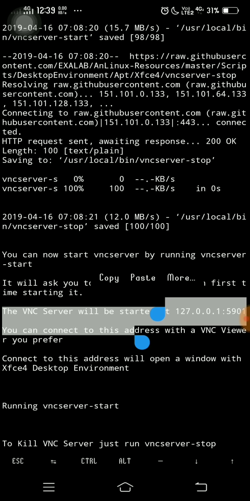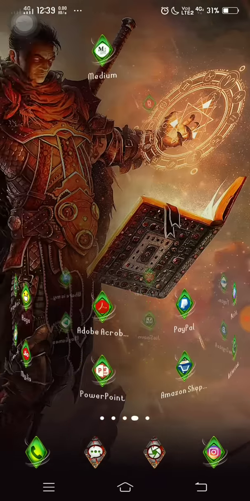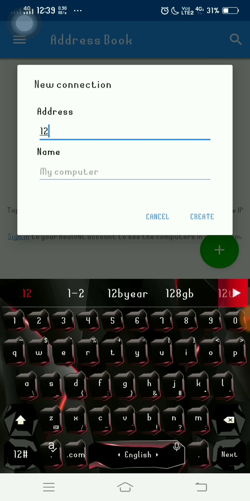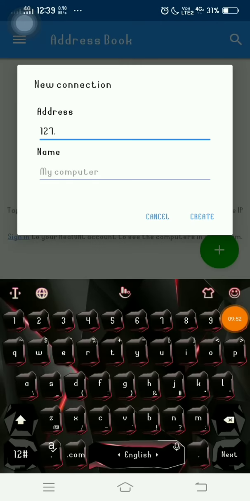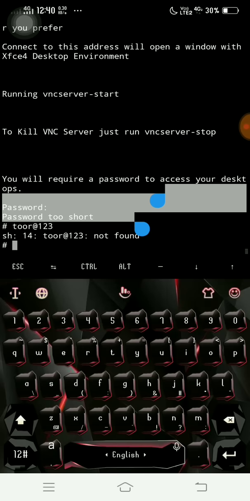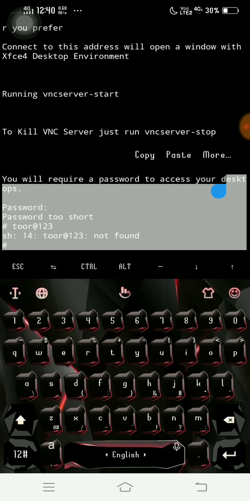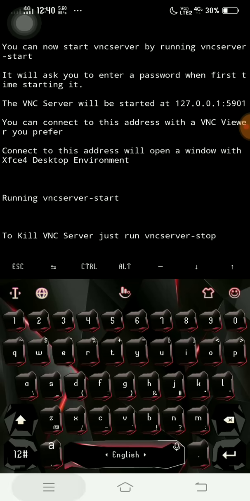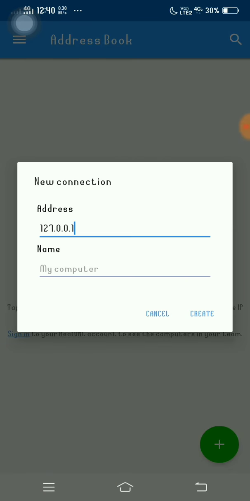So let's connect with that to get our desktop. 127.0.0.1, and the port address is 5901. Yeah, 5901, that's our port address.